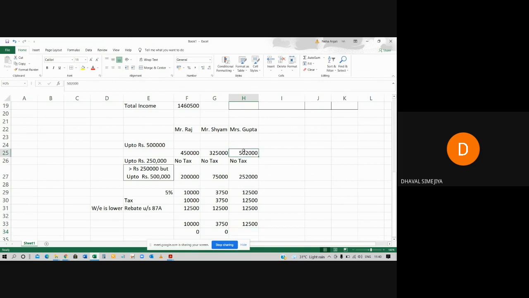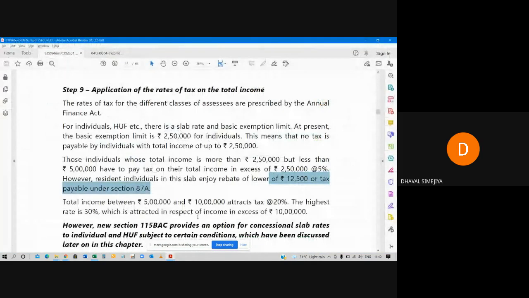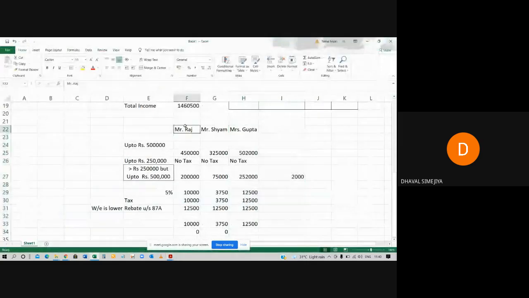Why? Because it is more than 5 lakh rupees. So we have to calculate the tax for 2,000 rupees. Why? Because we have calculated for 2 lakh 50 plus 2 lakh 50. Now still 2,000 is remaining. Okay, so forget this thing. I have given you the example only to let you understand the next part of this particular paragraph, third part. But right now focus on Mr. Raj and Mr. Syam.